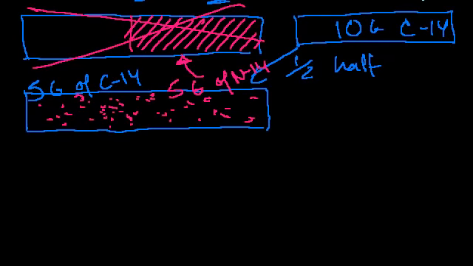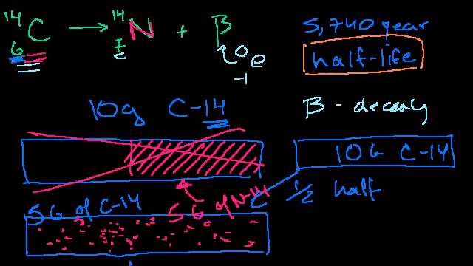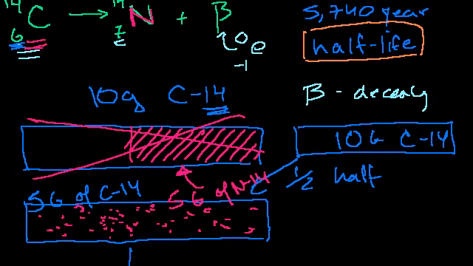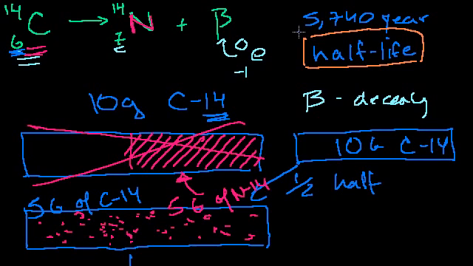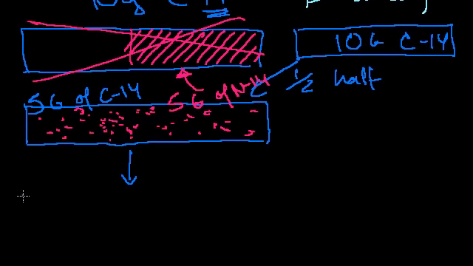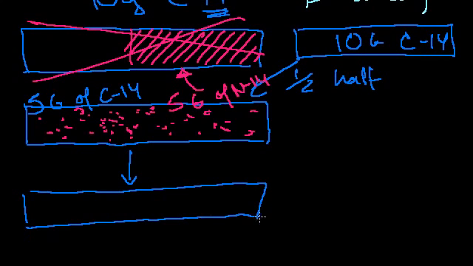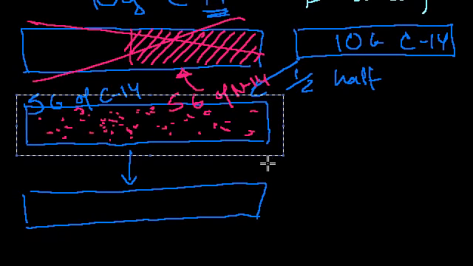Well, we said that during a half-life, 5,740 years in the case of carbon-14, all different elements have different half-lives if they're radioactive. Over 5,740 years, if I just look at any one atom, there's a 50% chance that it'll decay. So if we go to another half-life from there, I had 5 grams of carbon-14. So let me actually copy and paste this one. This is what I started with.